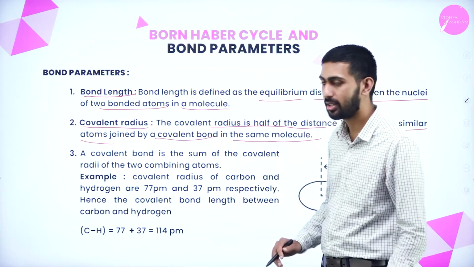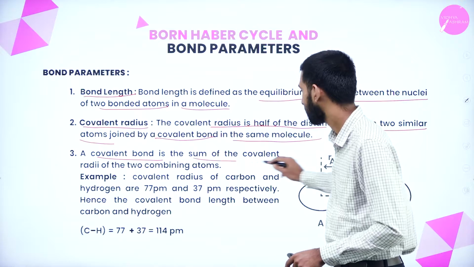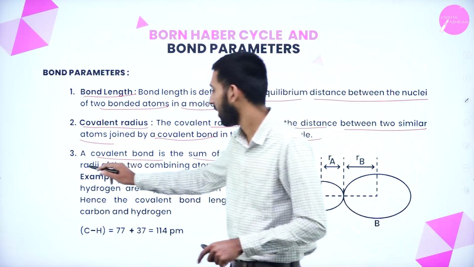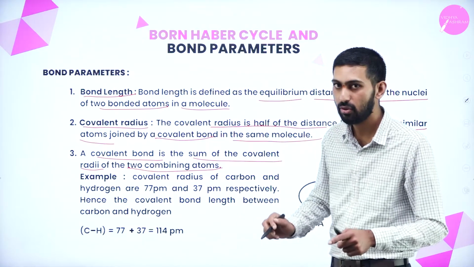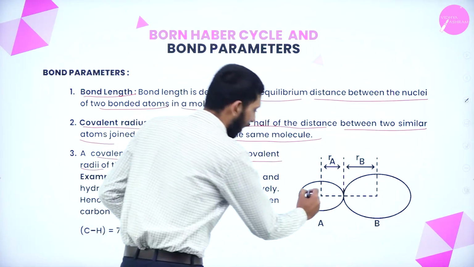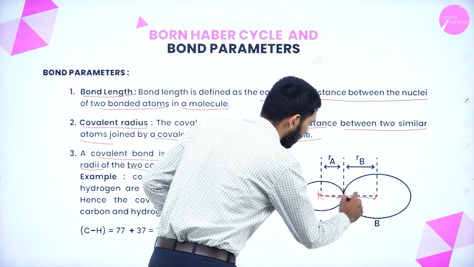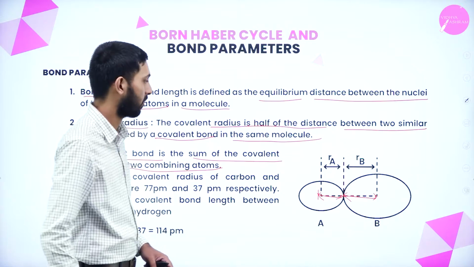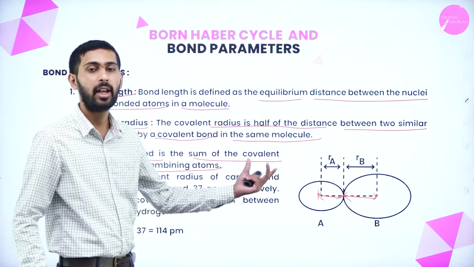Third, the covalent bond length is the sum of the covalent radii of the two combining atoms. Here you see two combining atoms represented. We have taken the radius, and we just have to calculate the distance between the two atoms. This is the covalent radius of the two combining atoms.